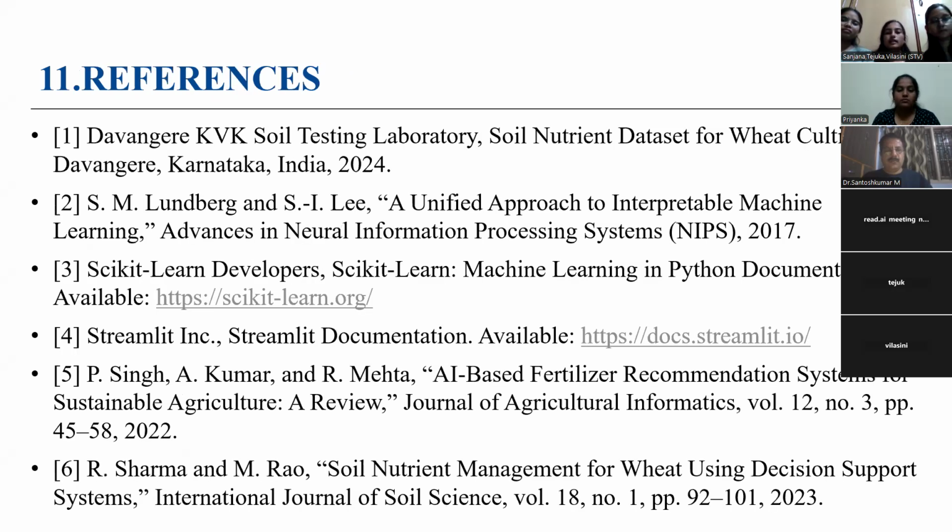And next we are going to the references. For our project, we used several important references. We used the Davangere KVK soil dataset from 2024, and we referred to the SHAP research paper by Lundberg and Lee to understand the model explainability. And we used the documentation from Scikit-learn for machine learning and Streamlit for building our app. We also looked at research papers like an AI-based fertilizer recommendation system. And finally, we studied the paper on wheat nutrient management and decision support system. Thank you.